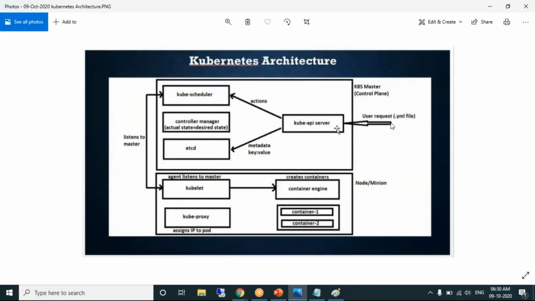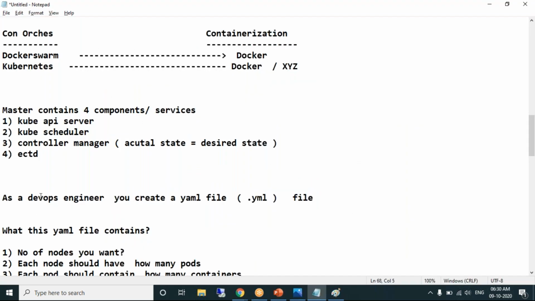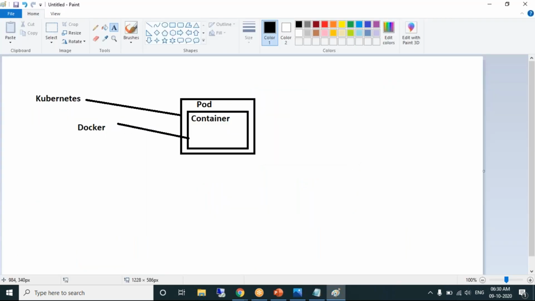Okay. So look at the statement. As a DevOps engineer, you will be creating a YAML file as per your requirement. What does the YAML file contain? Prashant, can you guess? Obviously, you want to create a pod. It contains the information about what pod you want to create, what the name of the pod is and so on. Inside the pod, what do you want? You want a container, so that also you should mention.